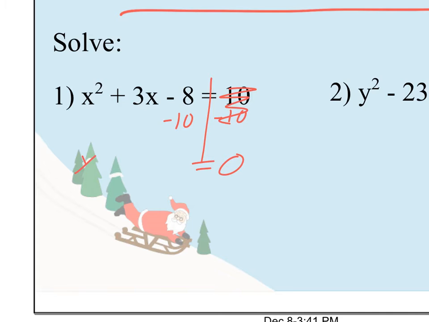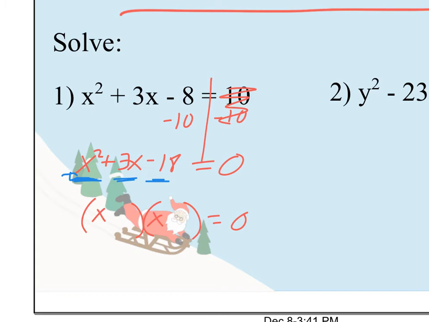Now I'll be able to solve this equation. x squared plus 3x minus 18 equals 0. Again, I'm in the habit of looking to see if I can factor something out of each of these terms. In this case, no. There's no other leading coefficient. There's no other number in front of x that I can see. It's just a 1. I don't have an x to factor out of everything, so I can just start factoring into 2 binomials.